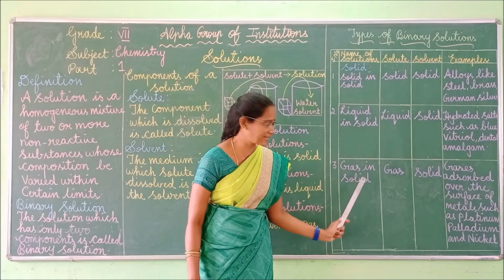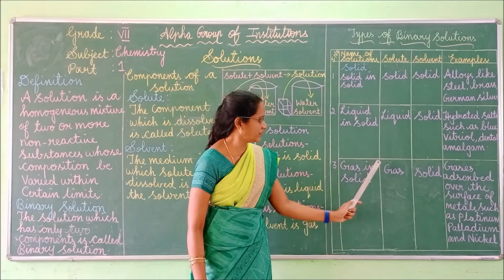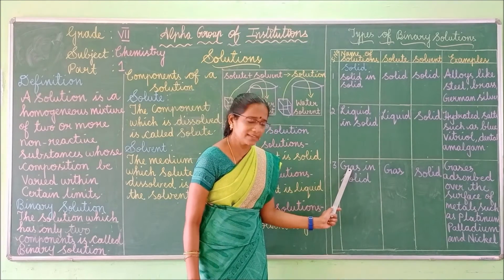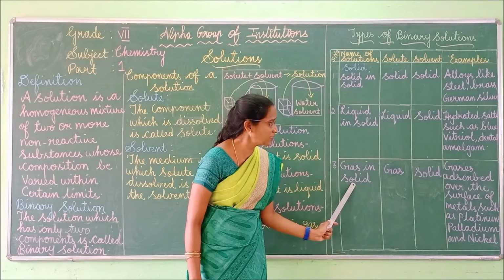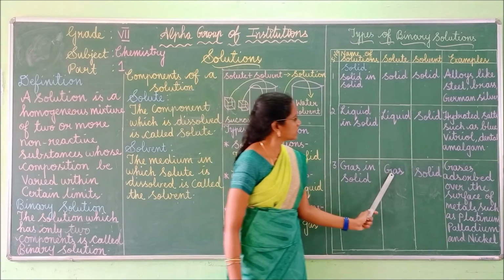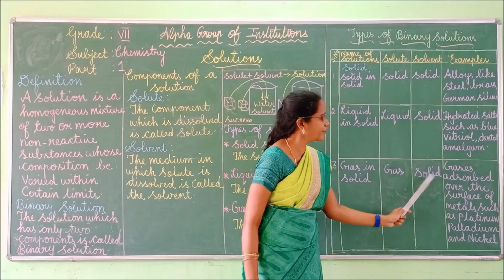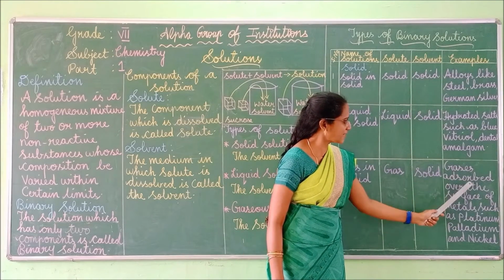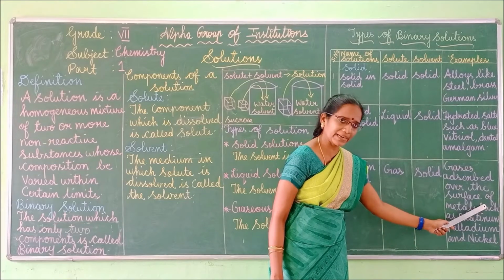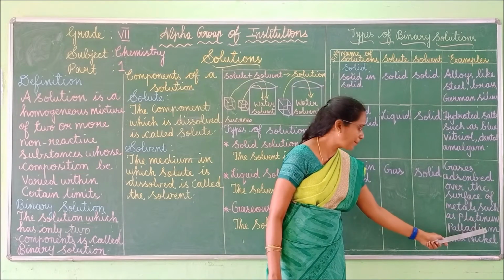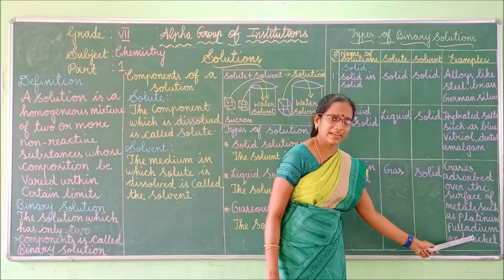Next one, gas in solid. Here the solute is gas, whereas the solvent is the solid. Examples: gases absorbed over the surface of metals such as platinum, palladium, and nickel.